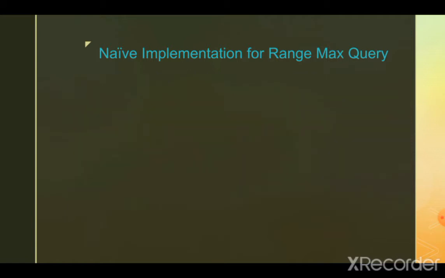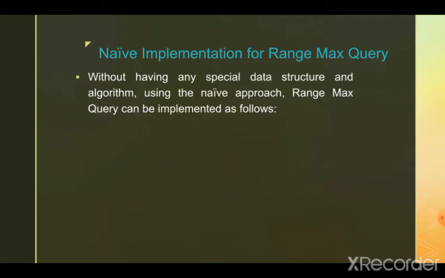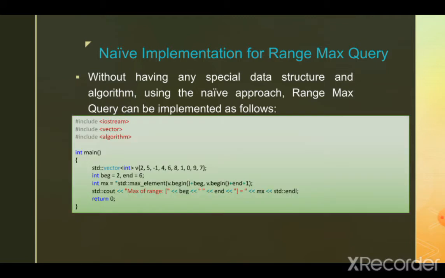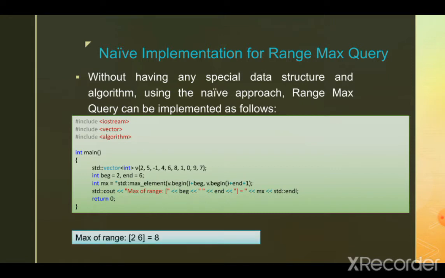Similarly, we can have naive implementation for range max query without using any special data structure or algorithm as follows. This is the C++ implementation, and here I used max element standard library C++ function available in algorithm header, and this produces the correct output as 8 for the range 2 to 6.